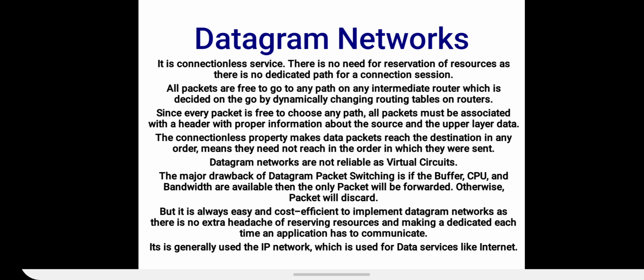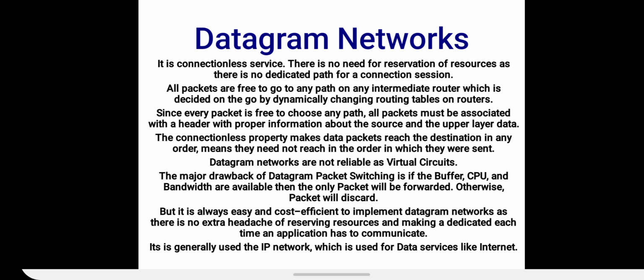Means they need not reach in the order in which they were sent, like we have seen in virtual circuit network. So datagram networks are not as reliable as virtual circuit. Means the packet may reach the destination, or it may happen that the packet may be lost. Some packets may be lost during the transfer.